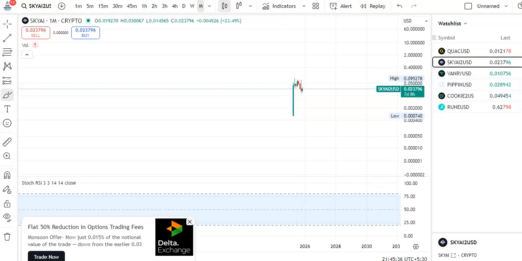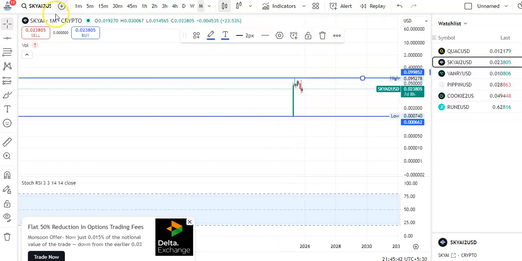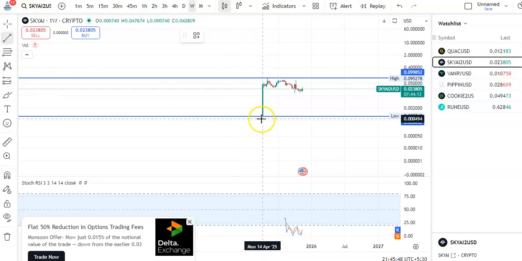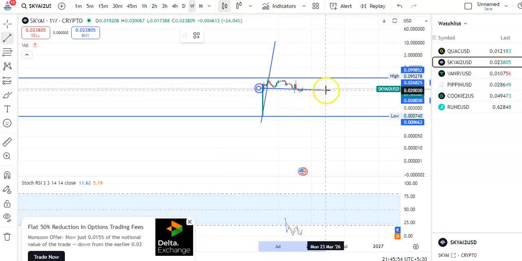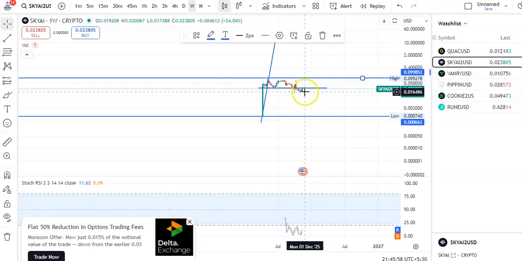So you can see that I'm in the monthly chart. So let me draw the trend line. You can see this is support trend line and this is the resistance trend line. So previously you can see candles were moving in the upward direction. So if you draw the trend line, you can see this is the uptrend, and then you can see breakout happened and the candles were moving in this channel pattern. So this is the support and resistance, and then you can see the breakout has happened.